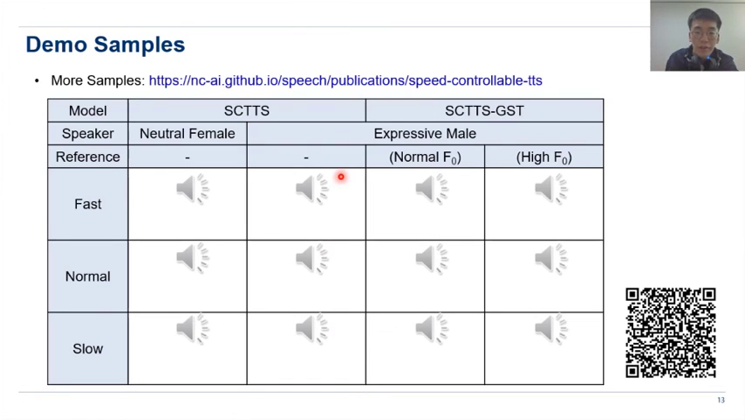So as you can hear, as the speaking speed becomes slow, the FGR values increase. So we adapt the GST module, and with normal FGR reference speech, the normal speed first.